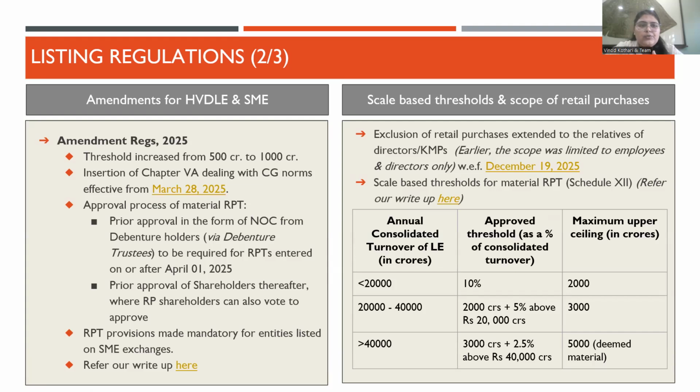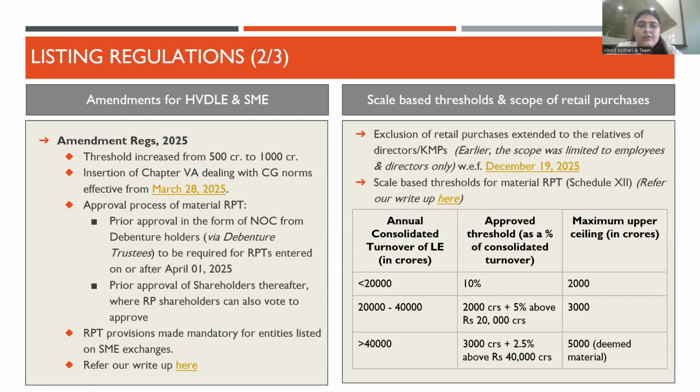Then we'll move on to some amendments in HPDLE and SMEs. The amendment regulations in March basically changed the thresholds. The threshold for the classification of HPDLEs was 500 crores, which was then increased to 1,000 crores. And the corporate governance provisions applicable on HPDLEs earlier in Regulation 15 to 27, same as for equity listed entities, are now being shifted to Chapter 5A specifically.